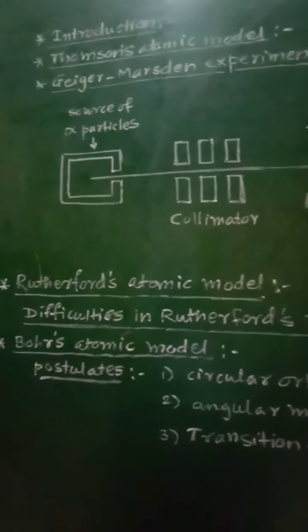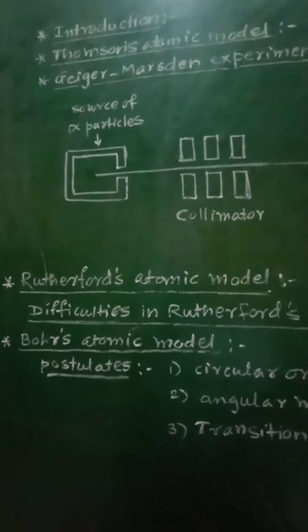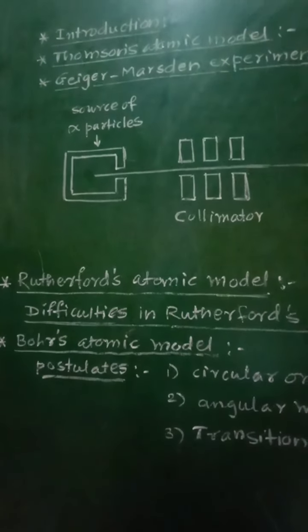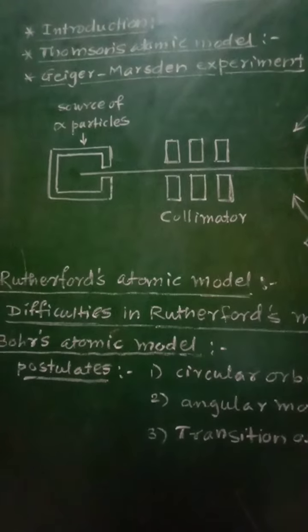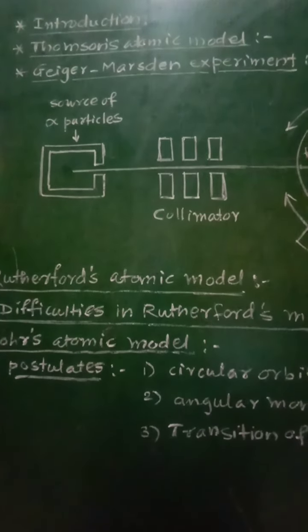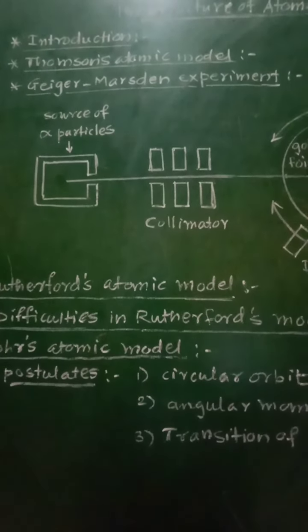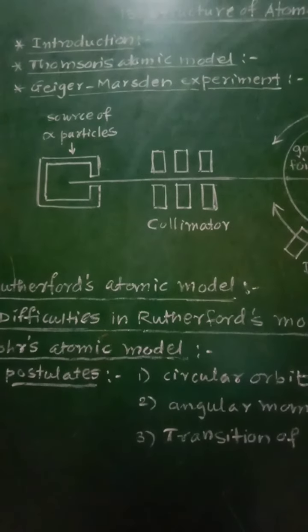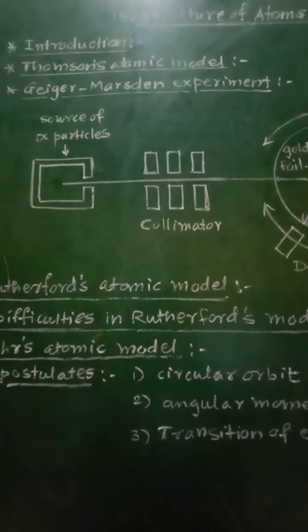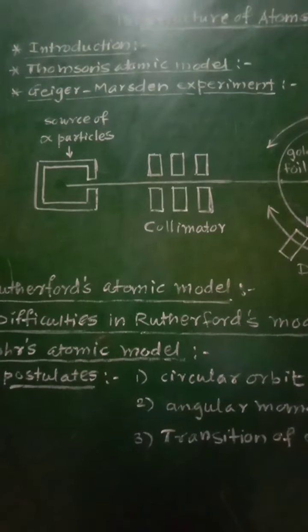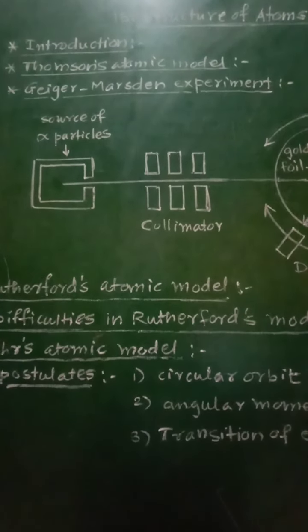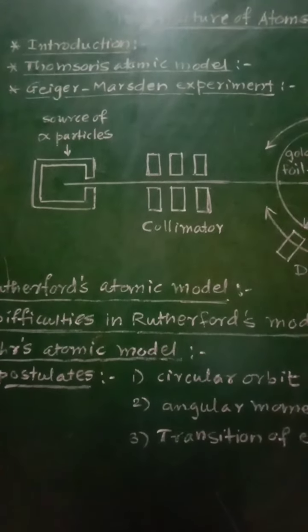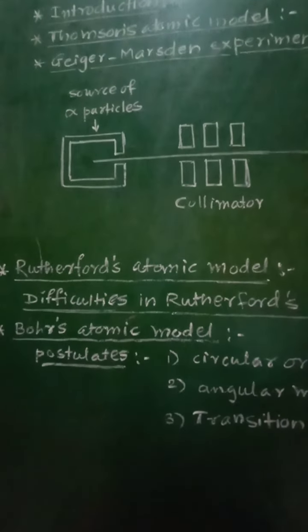According to Rutherford's atomic model, the entire positive charge and most of the mass of an atom is concentrated in the central nucleus, and the electrons revolve around it in circular orbits, similar to the revolution of the planets around the sun in the solar system.